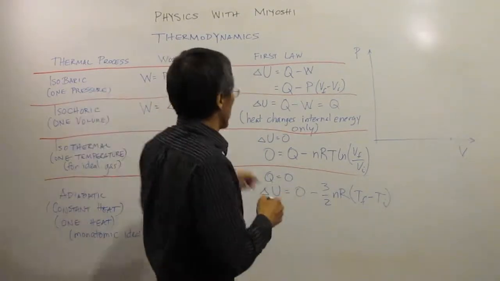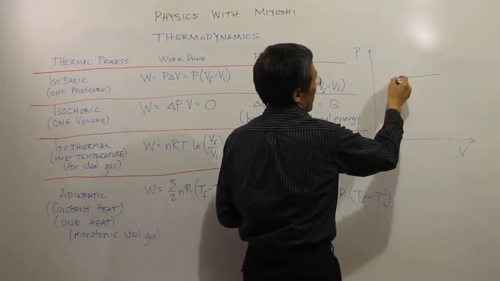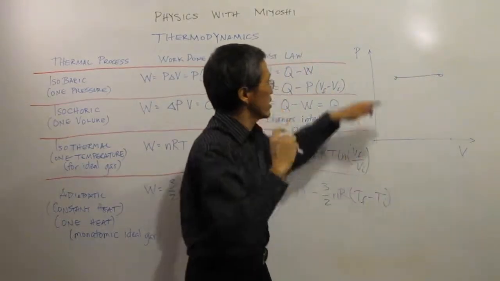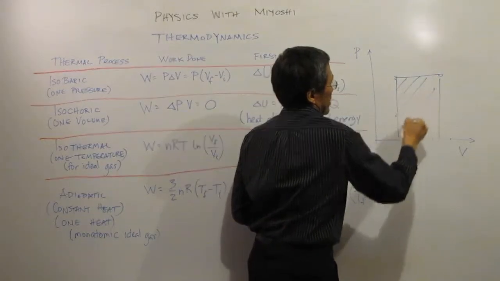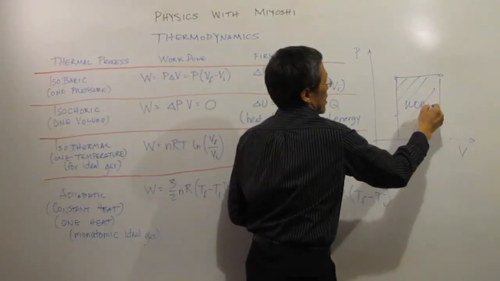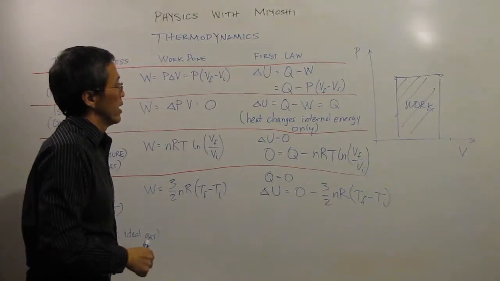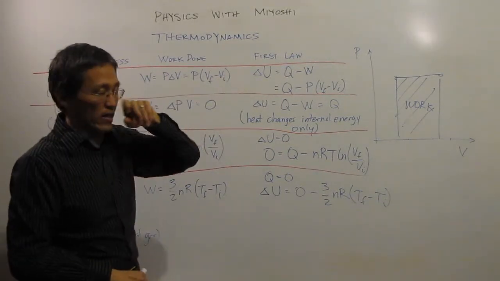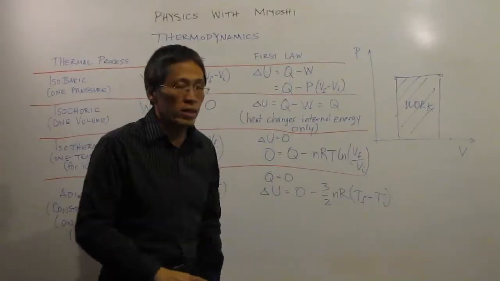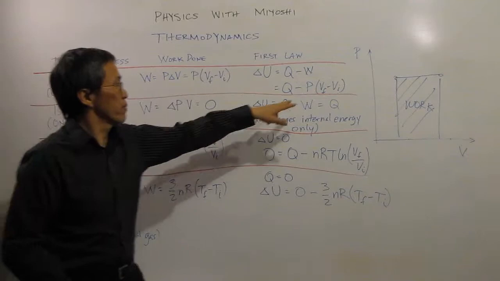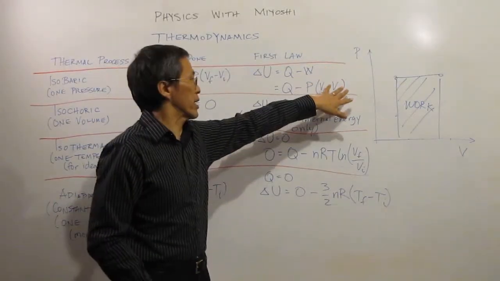So if we have an isobaric, or one pressure, process that goes from there to there at constant pressure, when my volume changes, my work would then be this area in here, the area under the curve. And that's going to be true for all of these. The first law says that changing my internal energy is my heat minus my work. Well, the work in this case, we just found out, is P times delta V, so it's Q minus pressure times my change in volume.